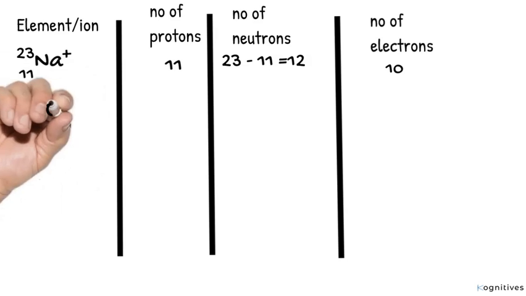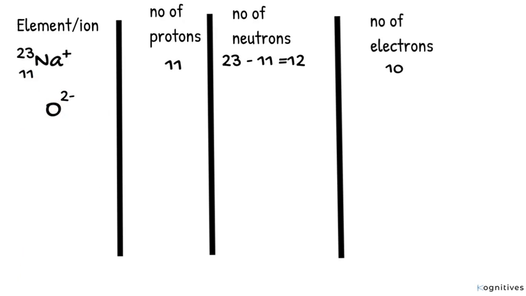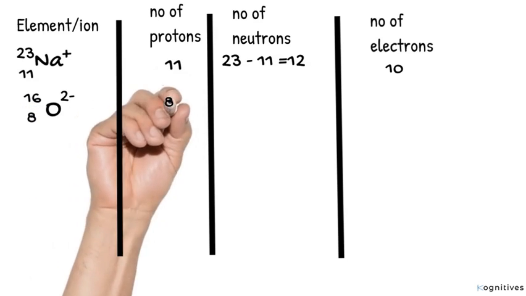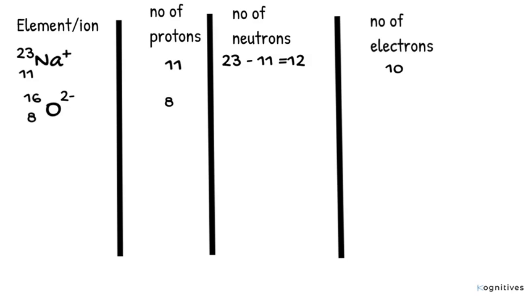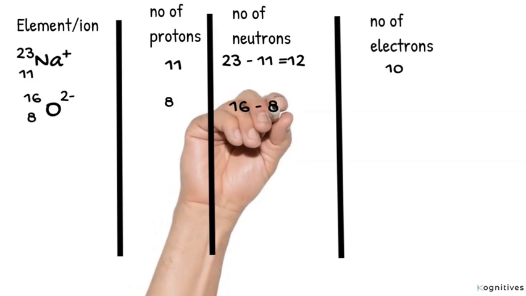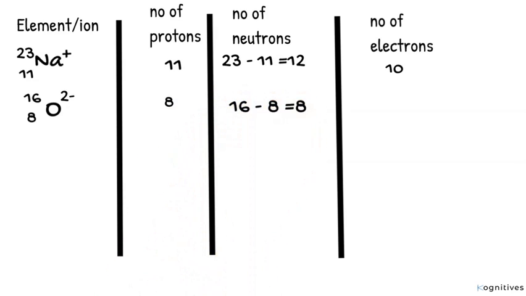The second species, oxygen, O2-, has a mass number of 16 and an atomic number of 8. Since atomic number equals proton number, its number of protons is 8. Its number of neutrons becomes the mass number 16 minus the proton number 8 equals 8.